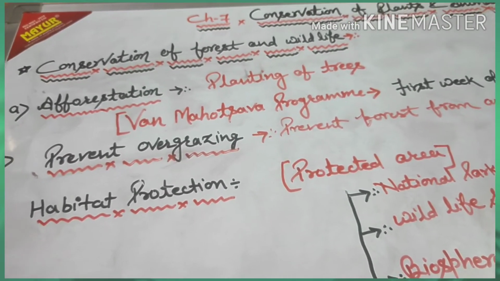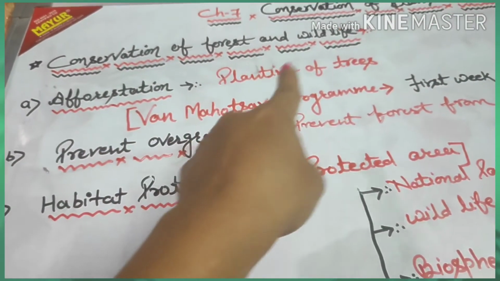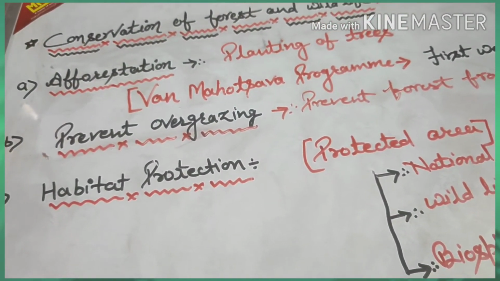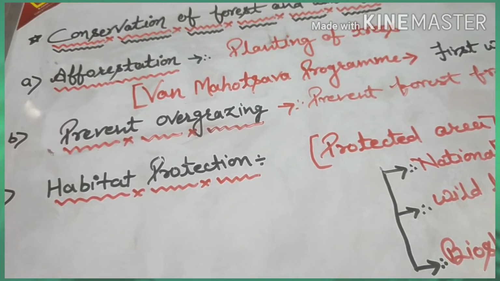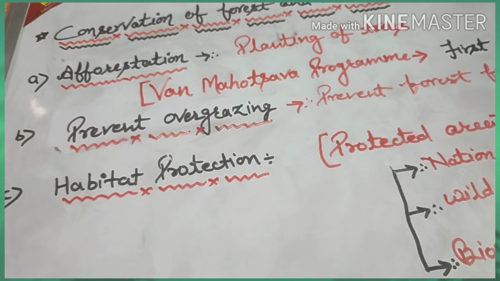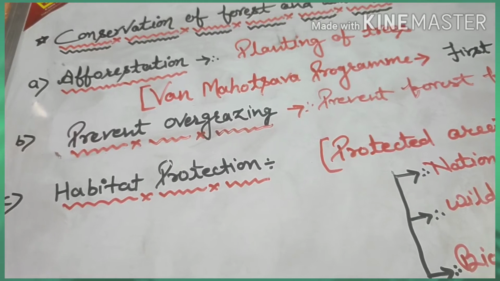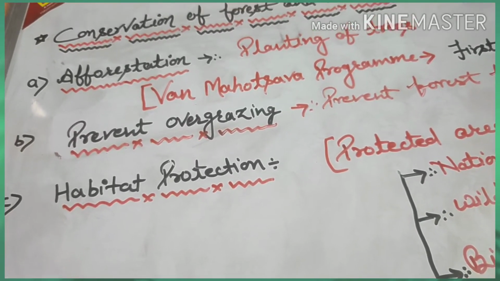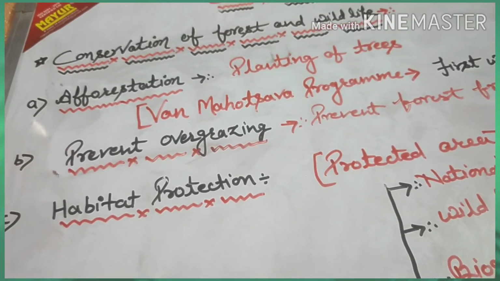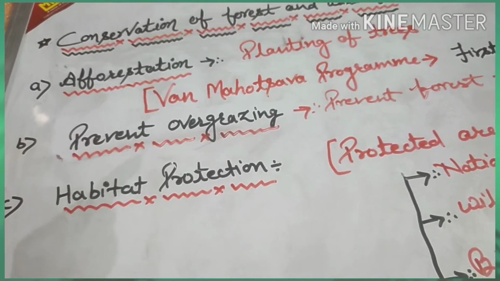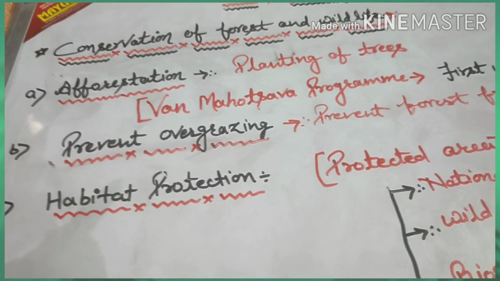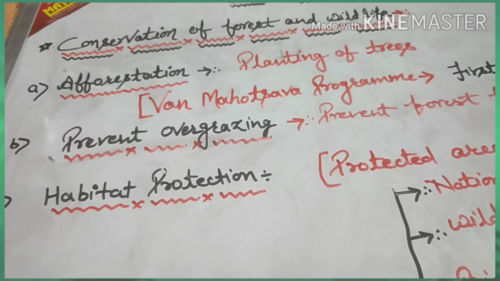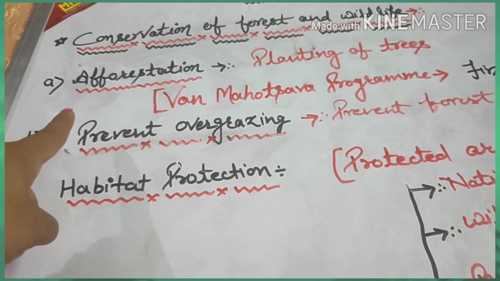Now the next point is conservation of forest and wildlife. So we should conserve forest and wildlife to preserve biodiversity, to prevent the endangered species from becoming extinct, and to maintain ecological balance in nature. So here there are some points for conservation of forest and wildlife. So the very first point is afforestation.